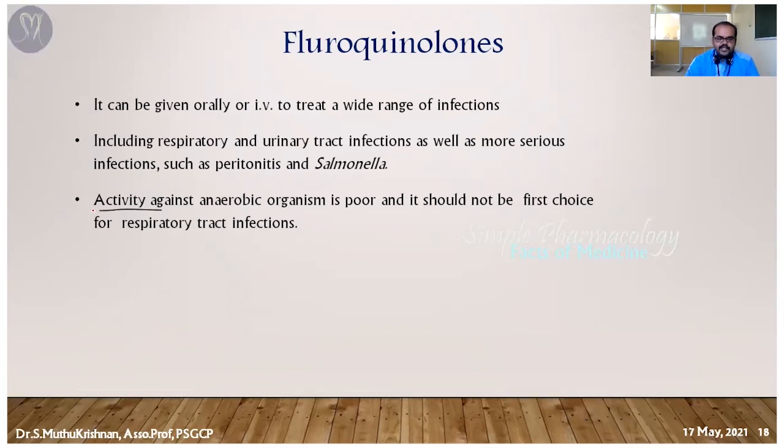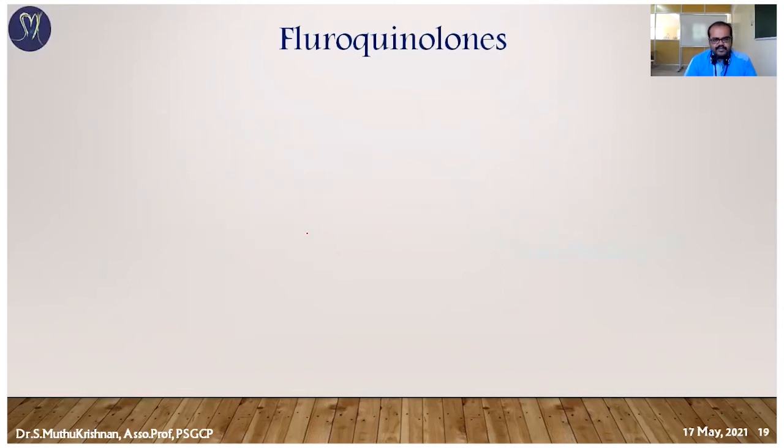Its activity against anaerobic organisms is poor. It should not be a first choice for respiratory tract infection. As I said, ciprofloxacin has a role in treating respiratory tract infection, but it does not act as a first line. That's a problem, because the organism very easily develops resistance mechanisms. So it is always combined with some other antibiotics, which may produce a synergistic effect, otherwise an additive effect.